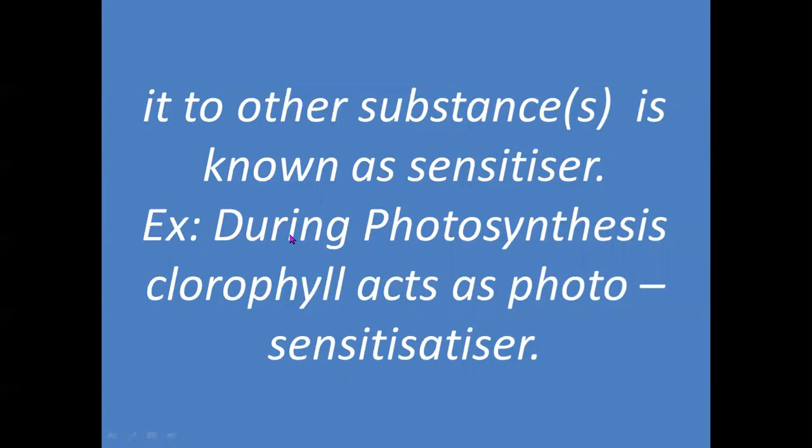For example, during photosynthesis, we know that chlorophyll absorbs the light, then only carbon dioxide and water will produce fructose or glucose. So here in photosynthesis, chlorophyll acts as a photosensitizer.